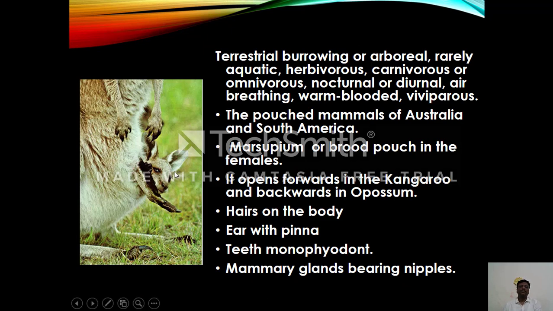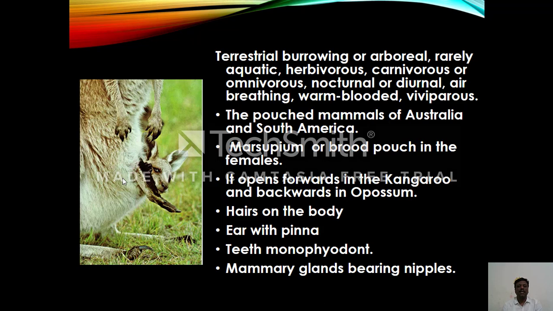So they are characteristically having a brood pouch, as we see in the kangaroos. They are terrestrial, living in burrows, or some of them are adapted for an arboreal mode of life, rarely aquatic. Herbivorous, feeding on herbs or plants, carnivorous, feeding on the flesh of other animals, or omnivorous. They are either nocturnal, coming out only during the night time, or diurnal, coming during the daytime.